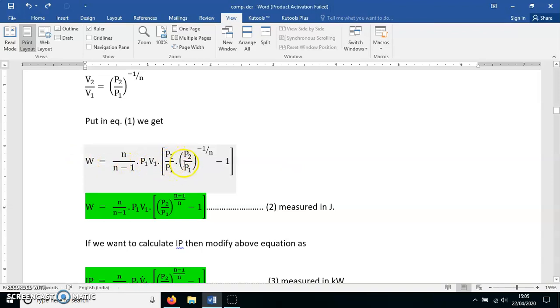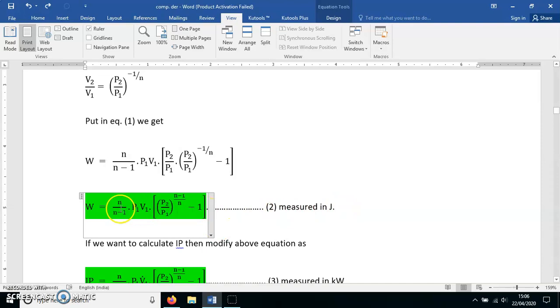Now here base is same and powers are different. Base is multiplied, so you have to add the power. After adding the power, here where nothing is written the power is 1, and here minus 1 by N. 1 minus 1 by N becomes N minus 1 upon N. Rest of the things remains same. So this equation is converted into this equation: W is N upon N minus 1, P1 V1 in bracket P2 by P1 raised to N minus 1 upon N, minus 1.